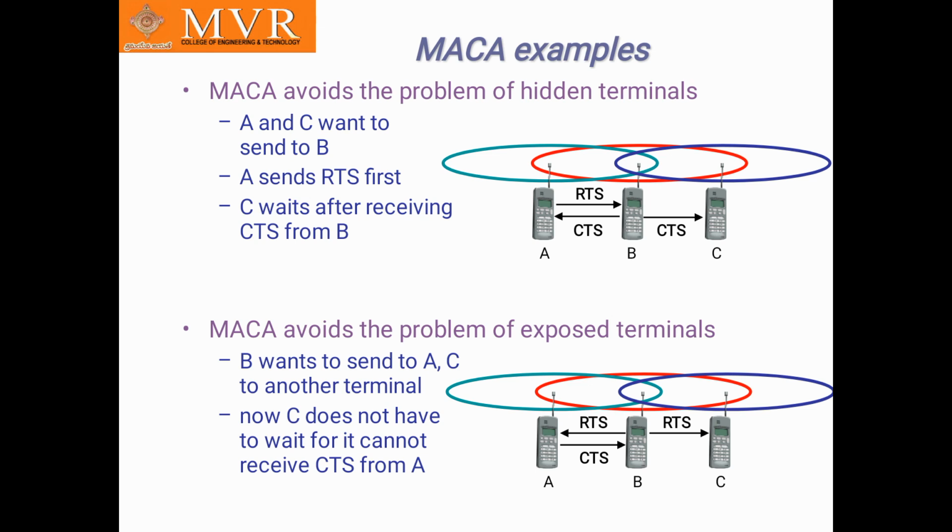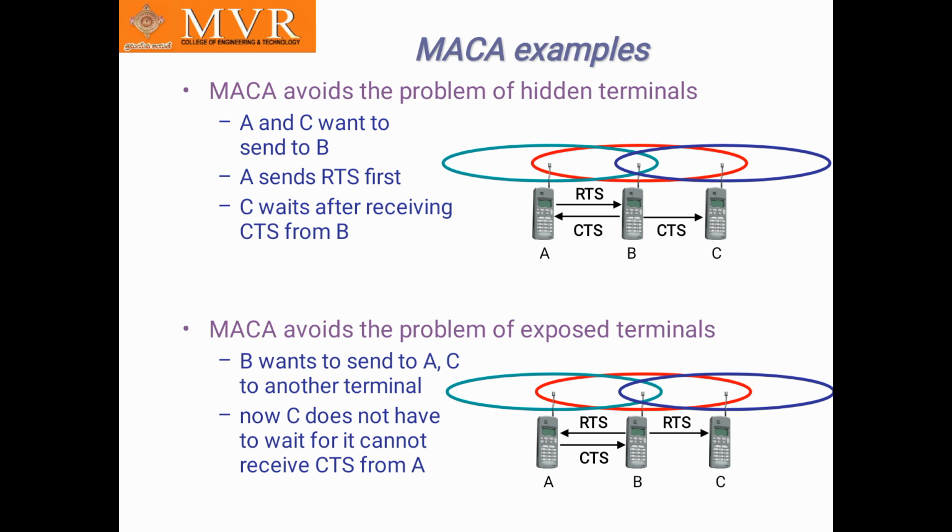RTS is nothing but request to send. C waits after receiving the CTS from B. So the acknowledgement is needed here, which is nothing but CTS. C waits until it receives the acknowledgement from B, which is CTS, that is the acknowledgement. For that purpose no collision occurs here.